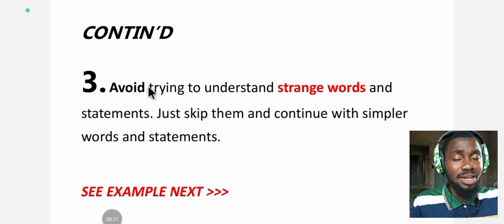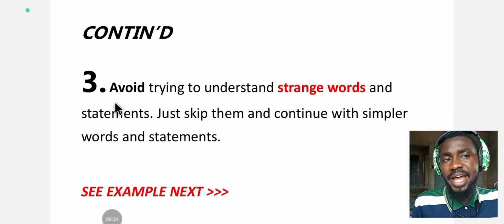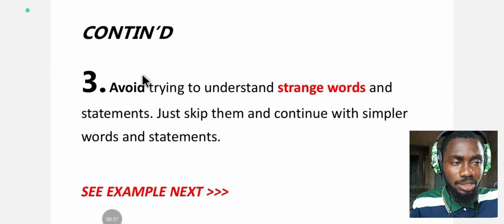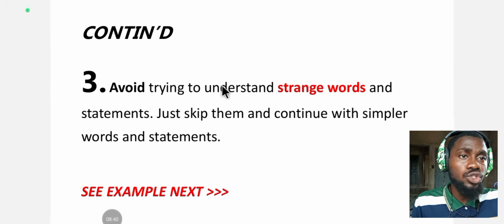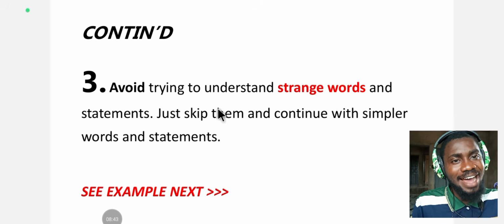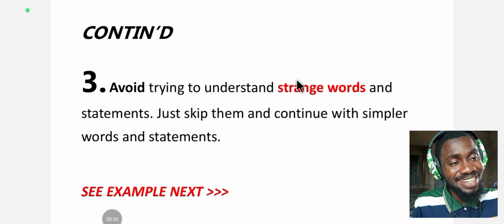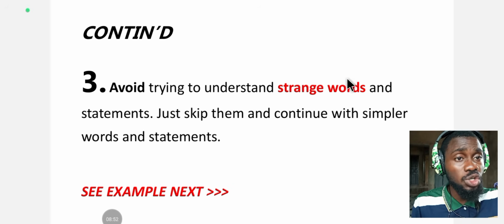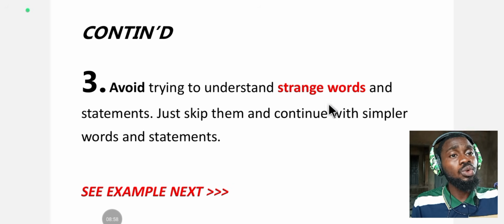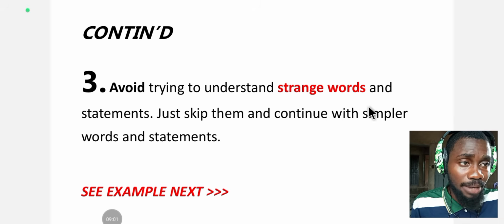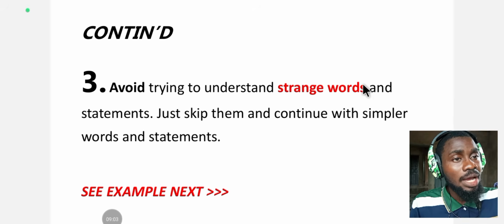Number 3, the third step of answering comprehension reads avoid. The avoid is bold. Avoid trying to understand strange words and statements. You can see how we color-coded the strange words with red, indicating danger. Those strange words are danger. They are there to confuse you, to swallow up and overwhelm your time, to waste your time. Avoid strange words and statements difficult to understand.